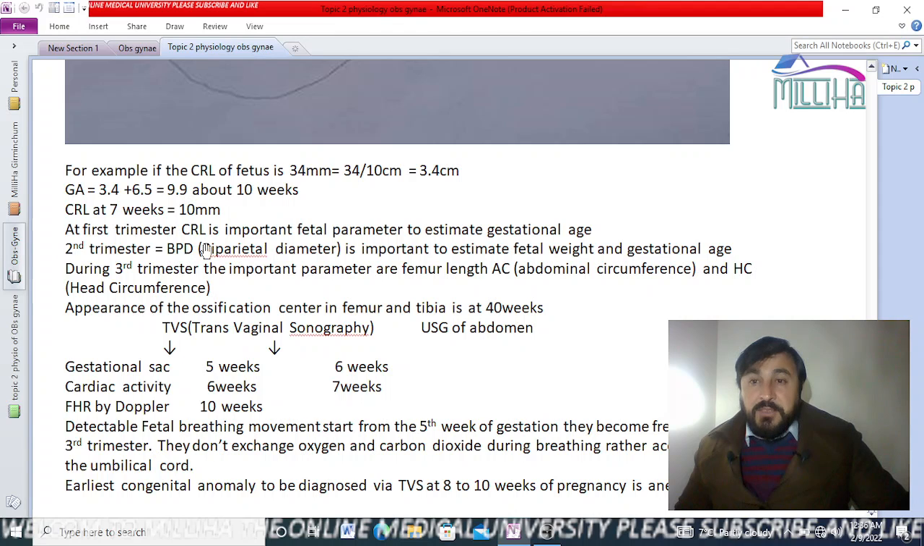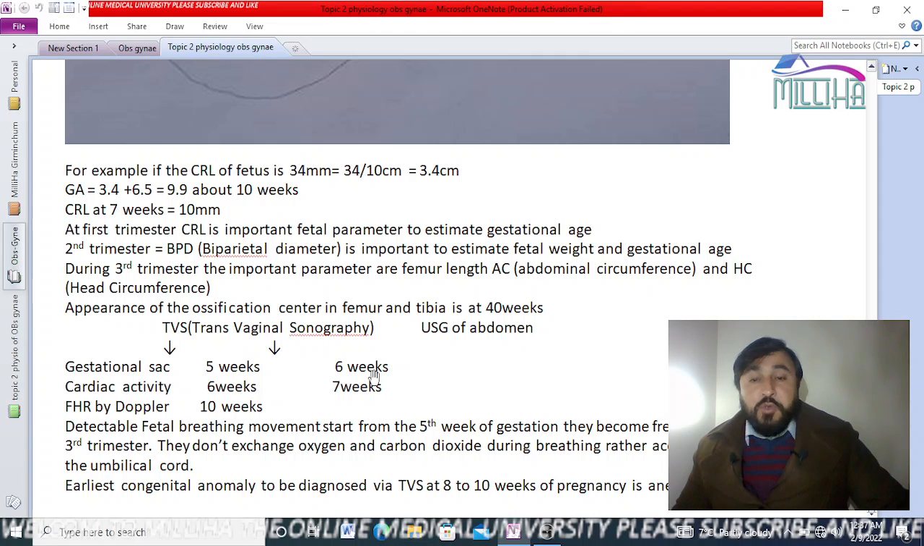So in the first trimester, CRL is the important fetal feature, as I have told you. In the second trimester, biparietal diameter is important for fetal weight and gestational age. During the third trimester, to estimate the gestational age, the important parameters are femur length, abdominal circumference, and head circumference. Appearance of the ossification centers in femur and tibia is at 40 weeks.